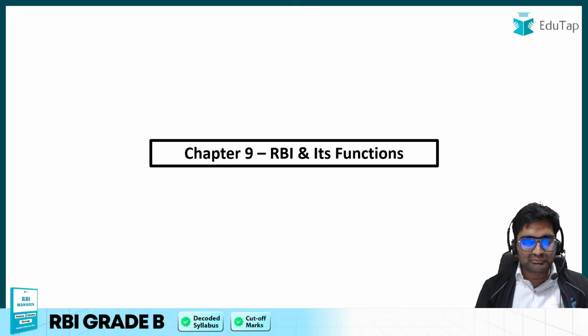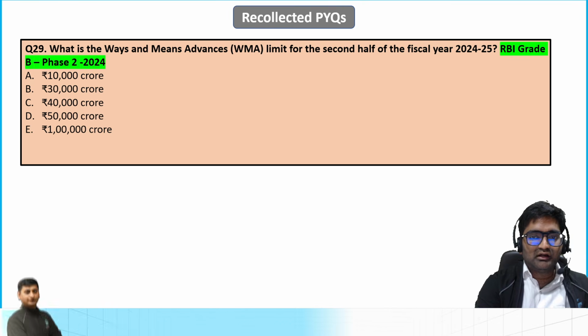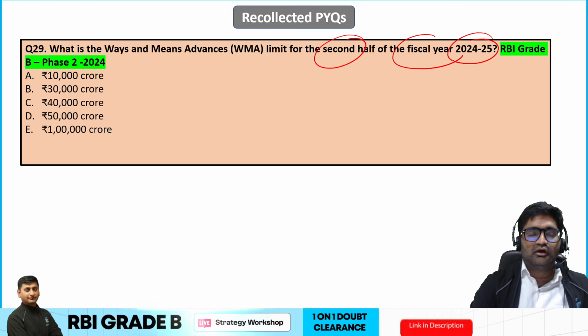Moving ahead to the last chapter, RBI and its functions. Over here we have one question: what is the ways and means advance limit for the second half of the fiscal year 2024-25?